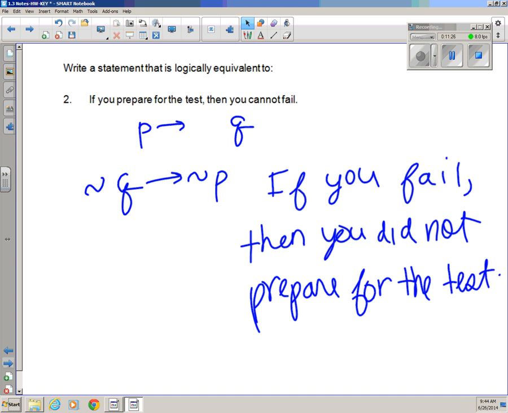So we've got conditionals, and we've got related conditionals, which are the converse, the inverse, and the contrapositive. Good luck on your homework.